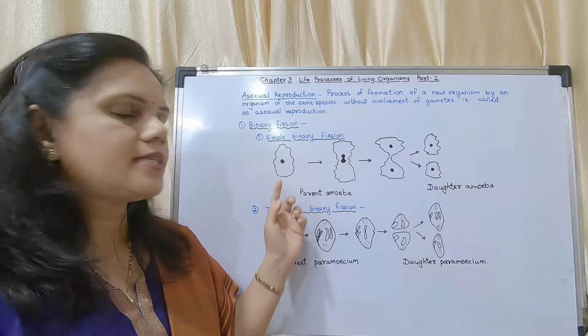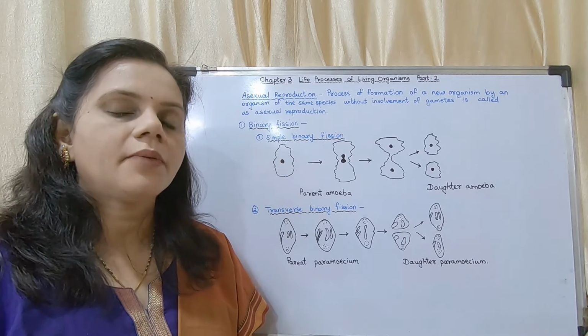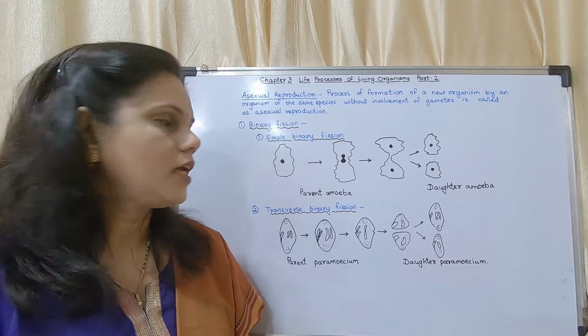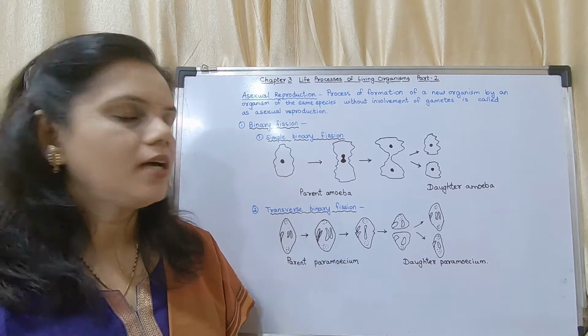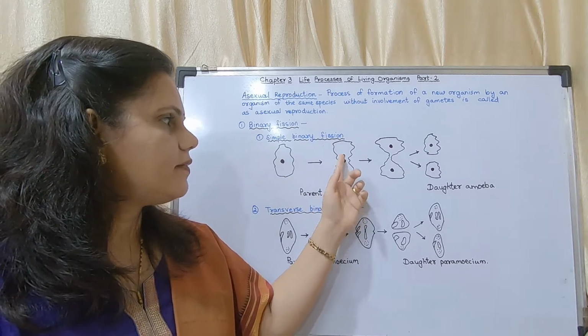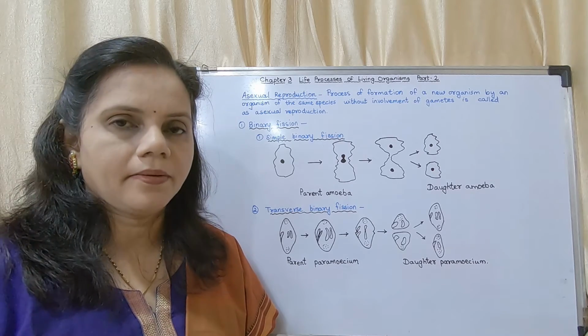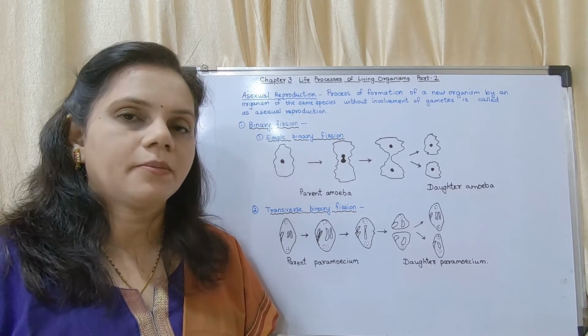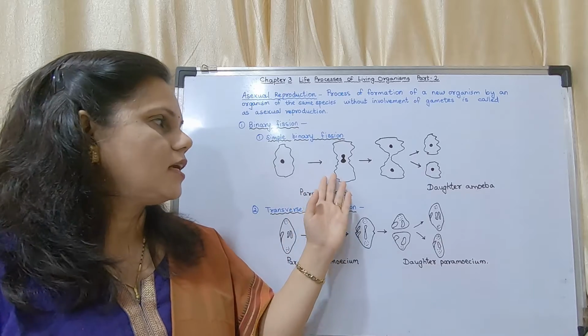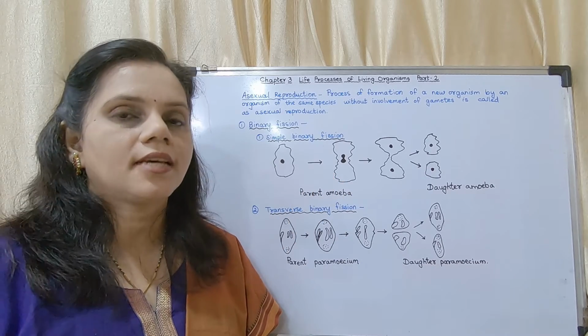In this case, this is an amoeba. Amoeba could be of any shape. This is the parent amoeba. Inside the parent amoeba, every cell organelle doubles up under favorable conditions. For this, enough water and nutrients are essential.